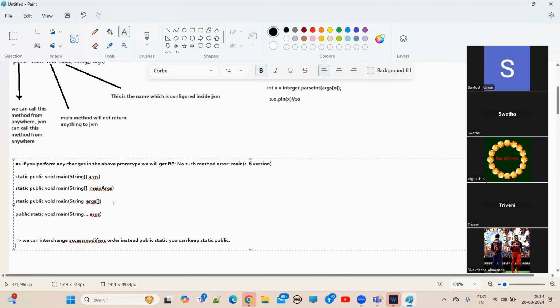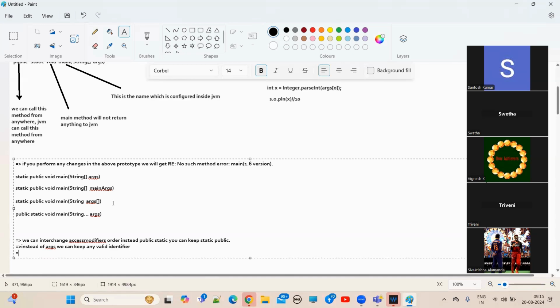Now, what is the other point? Instead of args, we can keep any valid identifier.